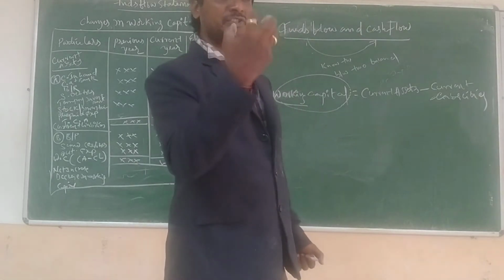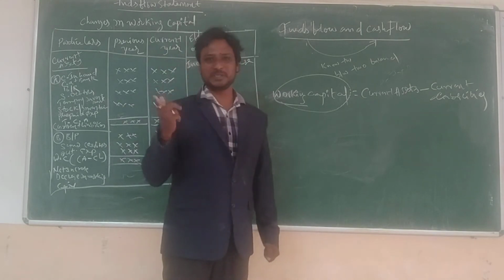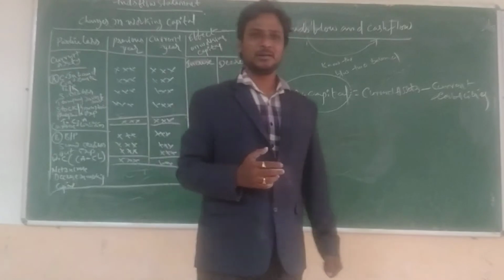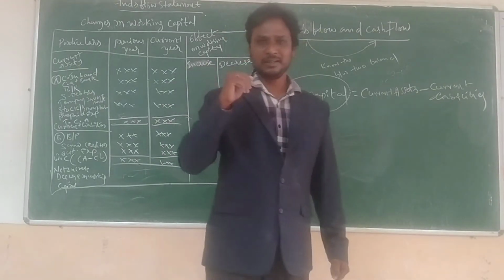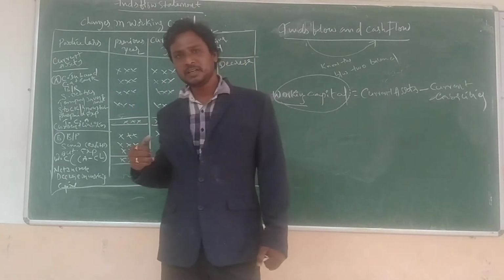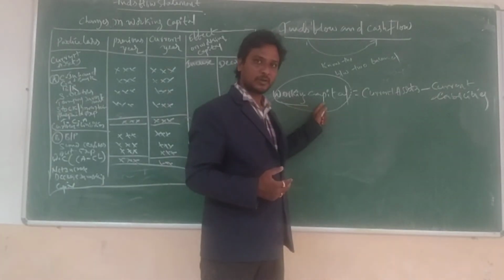So changes in working capital are compulsory. No changes, no business. We are using money from the particular capital amount, using cash, or using assets from the capital amount.